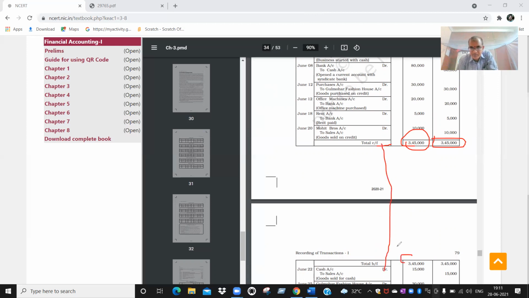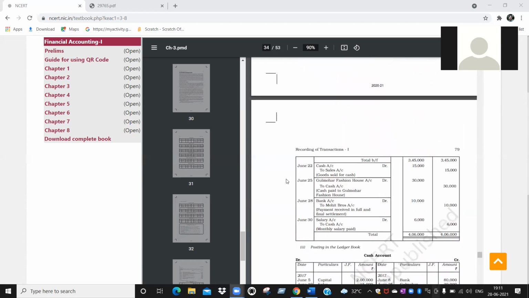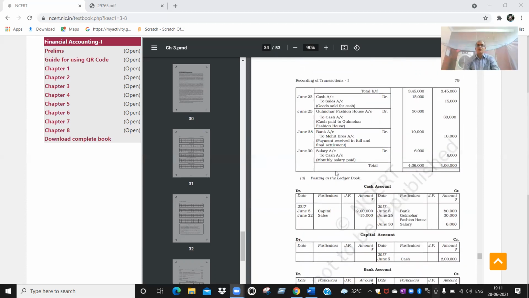With this page alone, you cannot directly understand how these amounts came. If you see here, this is brought forward, which means the earlier transactions are recorded on another page. Did you understand? Yes, sir. Now you can see, in pages you will write PTO, continued, like that. Yes, sir. Okay, cash account debit to sales account.